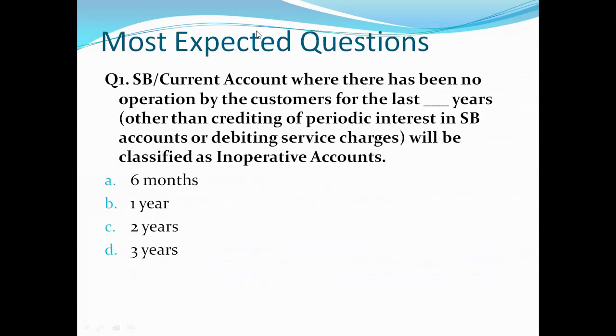Our first question is: saving bank saving or current account where there has been no operation by the customers for the last dash years, other than crediting of periodic interest in SB accounts or debiting service charges, will be classified as inoperative accounts. So friends, here you have to tell when we declare the accounts inoperative, after how many years. Our options are 6 months, 1 year, 2 years, 3 years. So let's see what is the right answer. And the correct answer is D, that is 3 years. If there will be no operation in the account for 3 years, then it will be classified as an inoperative account.